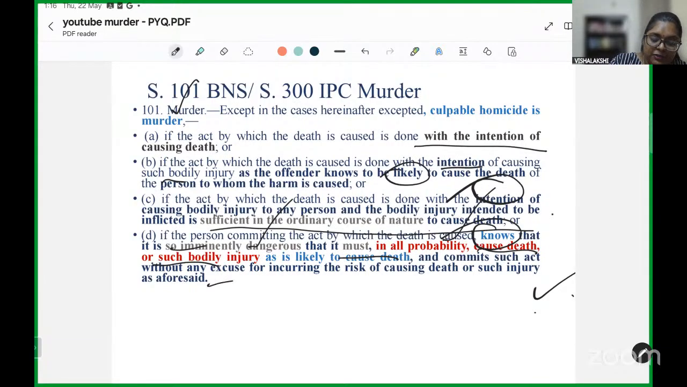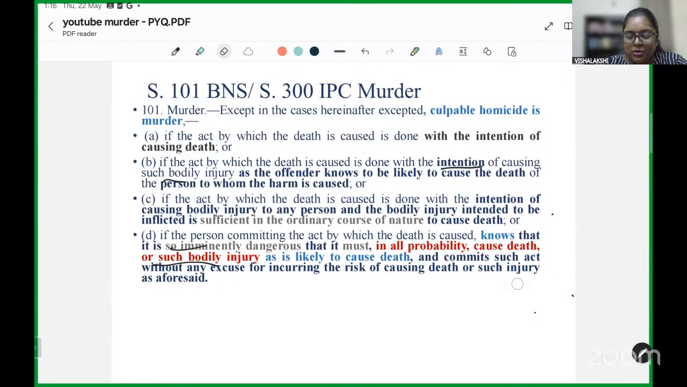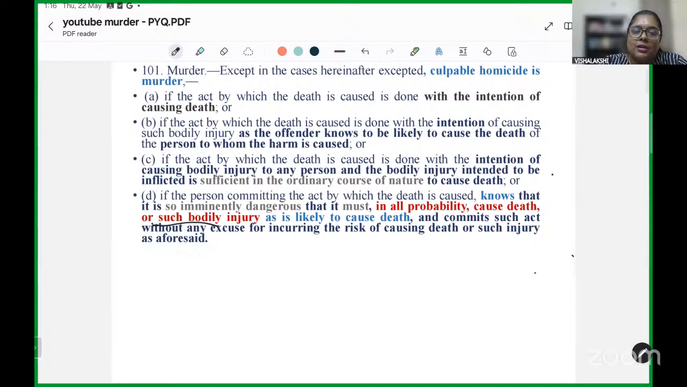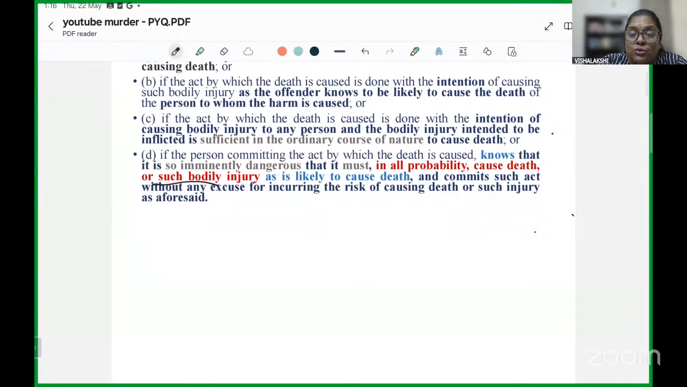Then, if it is done without excuse for incurring such risk, it could amount to murder. The example that this particular provision has is where a person starts firing in a crowded area. This is an easy example of the fact that you know what you're doing is so dangerous, and yet you have no excuse for the risk that you are incurring. It can amount to murder. You may argue that you didn't intend to cause any death, but here intention is not required. Simply knowing that it could have this outcome will make you liable.